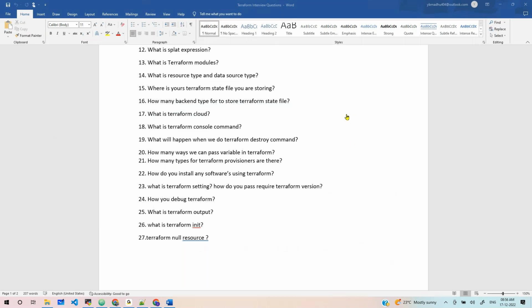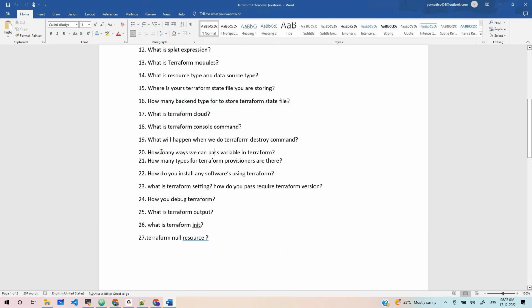What will happen when you run the Terraform destroy command? Your state file's resources will be deleted. All the resources will be deleted if you apply the Terraform destroy command. It will take your current state file, and it will destroy all the resources which you created already. Fine.